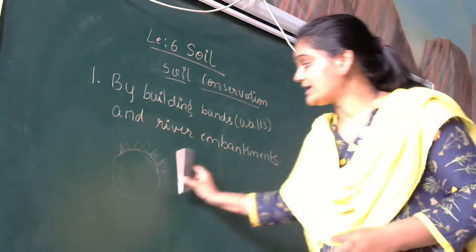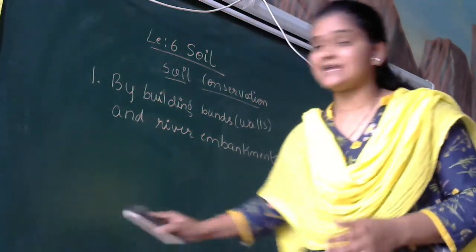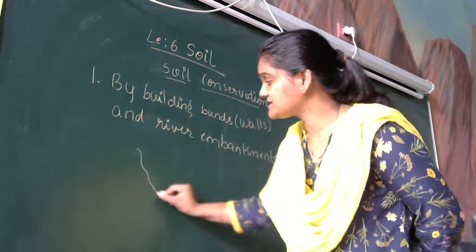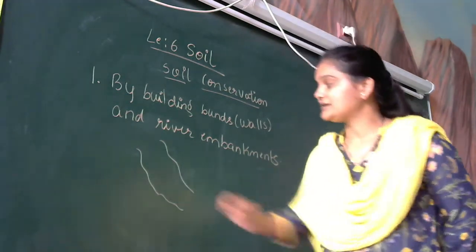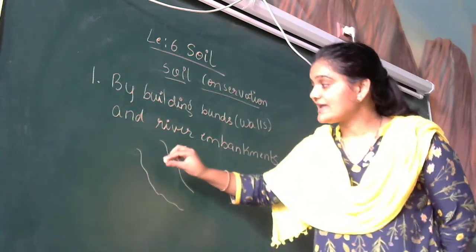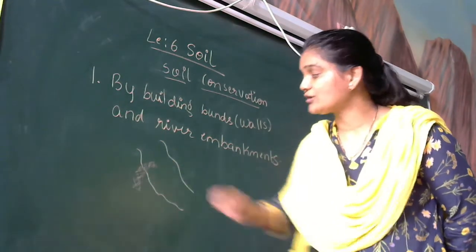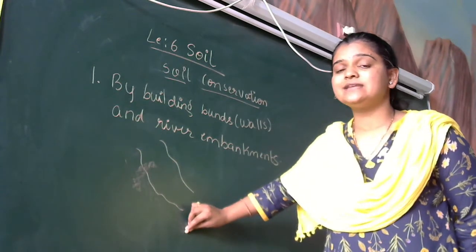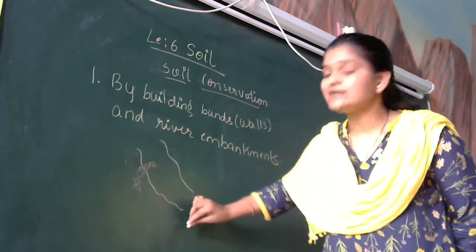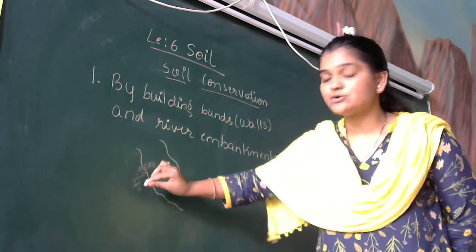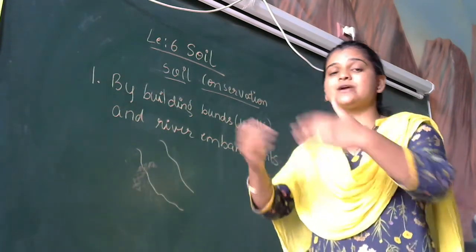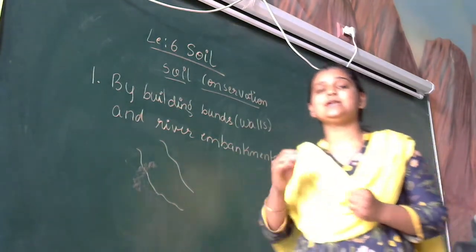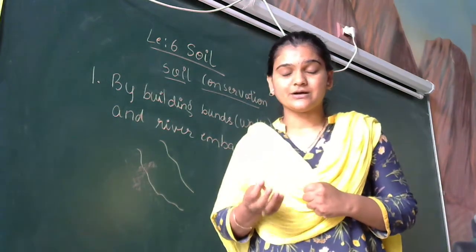In case of a river, we see that floods take place. When the flood takes place, the water which is flowing comes out of its way and takes away the complete soil surrounding the field. So here again soil erosion takes place, and the complete soil is washed away. As we know, the topsoil is very important for plants to grow,